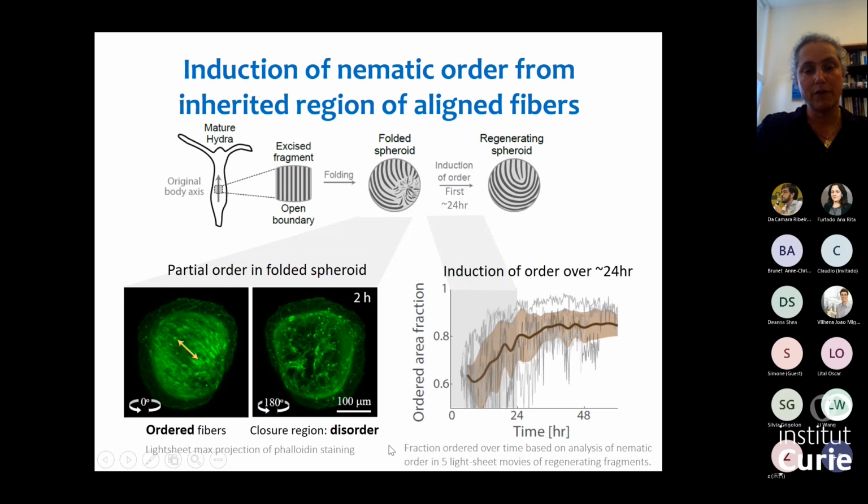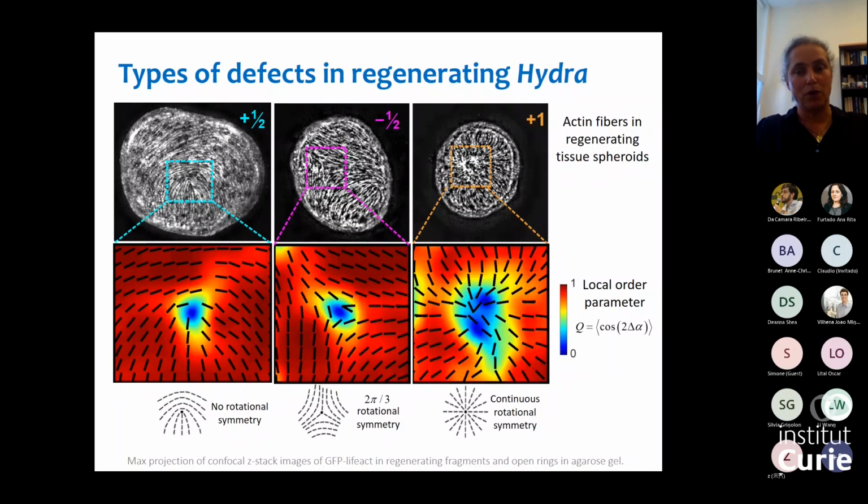So what you see is that we start off with about half of the tissue with ordered fibers, and over time this increases until it saturates and remains at a value that's close to 1, except the regions close to the defect. Okay, so we have the system. Initially it has no defect, perfect alignment, but it folds, and then there's a large disordered region. But it also changed the topology, and therefore defects must arise. And the types of defects that we see in regenerating hydra can be characterized into this +half, -half, or +1 defects, as you can see here.